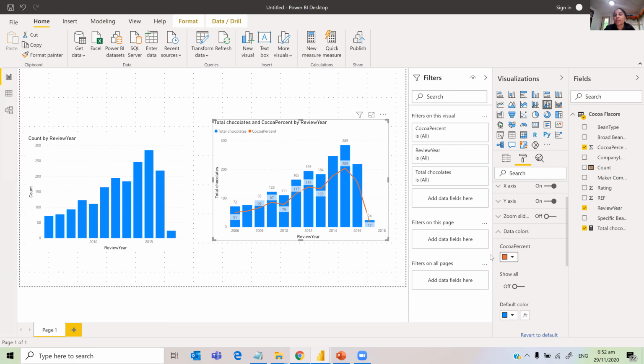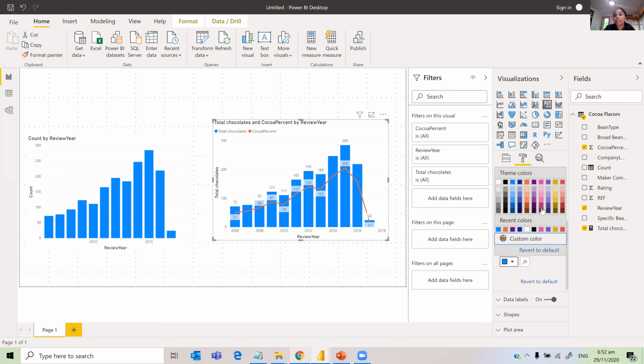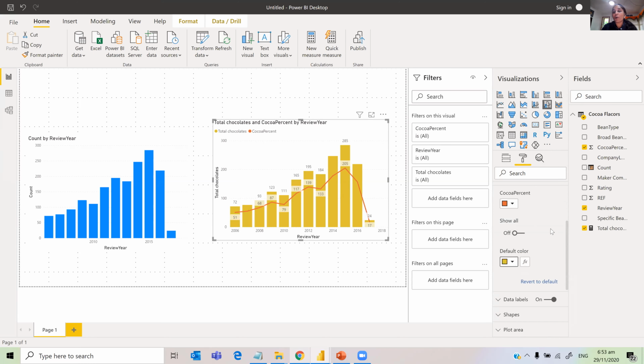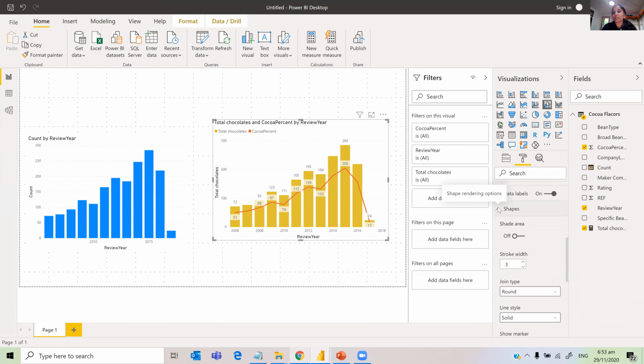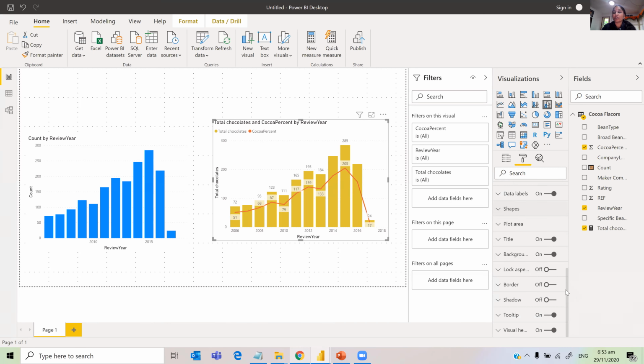And if I want the default color for the column to be changed, I can change that to yellow or something like that. All the formatting, including the title, the shapes, shading the area, rounding, all the styles, you can change. I'm not going to go there because formatting, anyone can do it. You can do the formatting for any visual by clicking the format button.